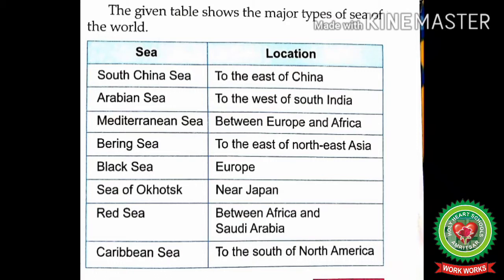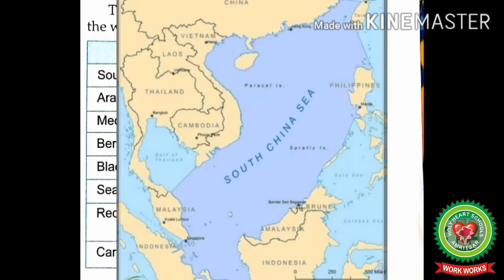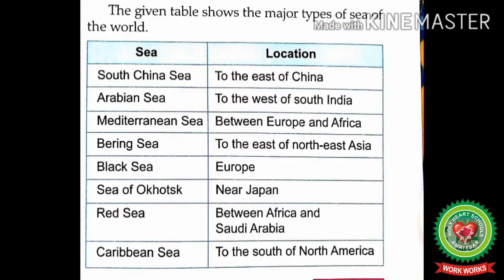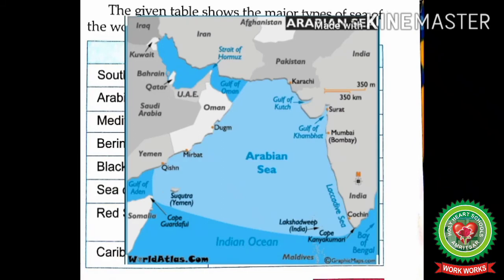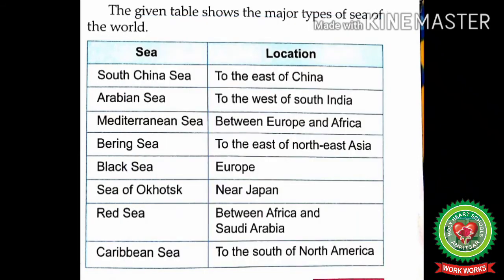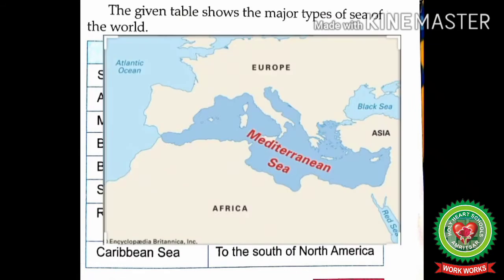Now students, we will discuss major types of sea of the world. First we have South China Sea and the location is to the east of China. Next, Arabian Sea to the west of South India. Mediterranean Sea between Europe and Africa.